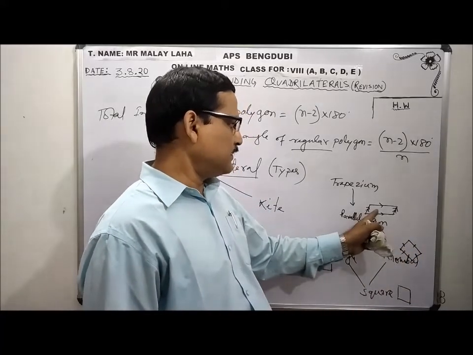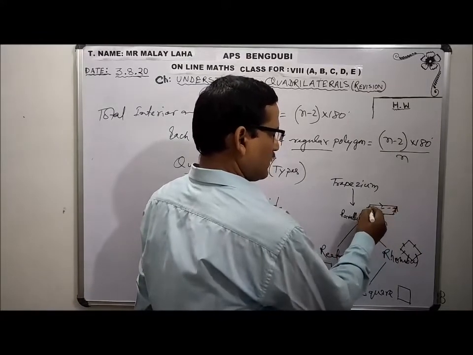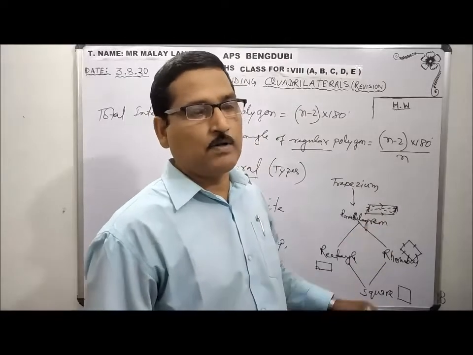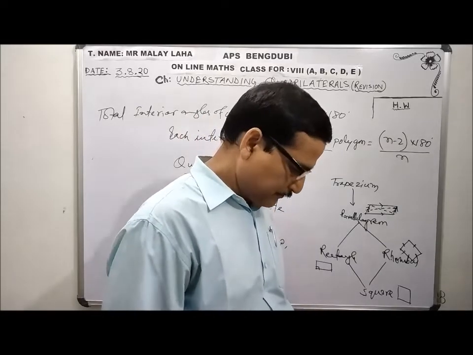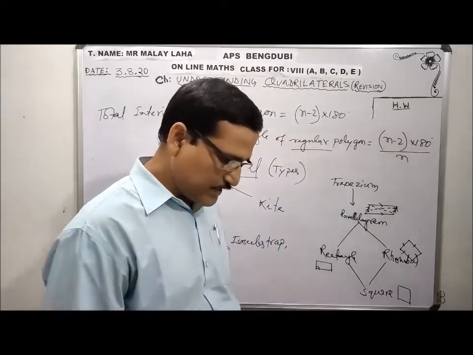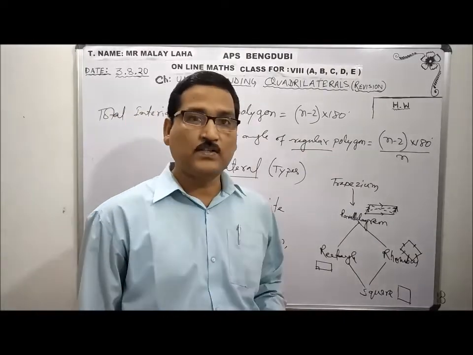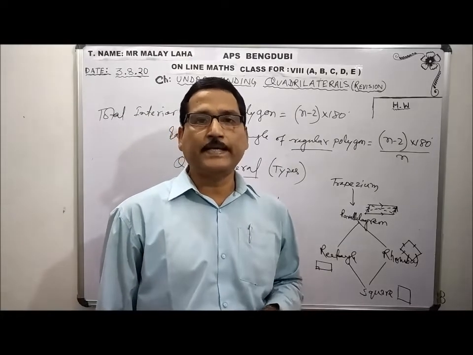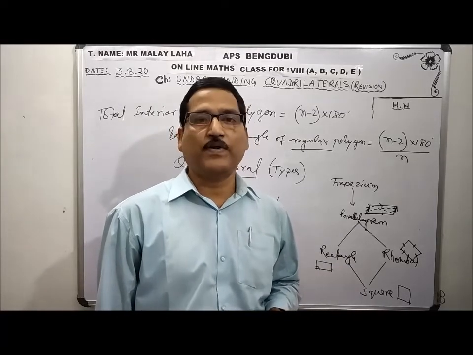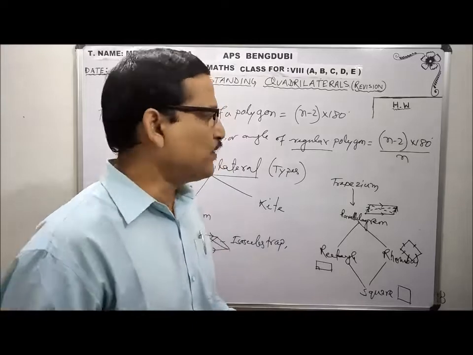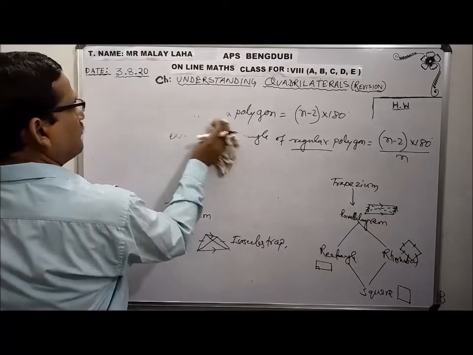And in a parallelogram, the diagonals are unequal but bisect each other. Clear? The types of quadrilateral and their properties are also mentioned. Now, on the basis of these quadrilaterals, a certain missing angle will be there. It may be a pentagon, hexagon, heptagon, whatever it is. You have to find out the missing angle. Information will be given, and you need to find out how to find that missing angle.